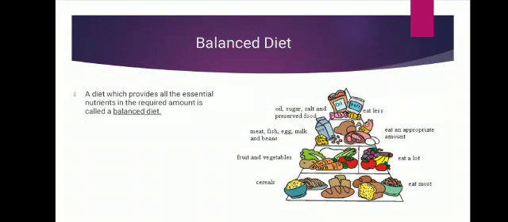What you should eat in very small proportion is on the upper part. You should have less oil and salt in your diet. Basically a lot less junk food. So this is a very simple way to attain a balanced diet.